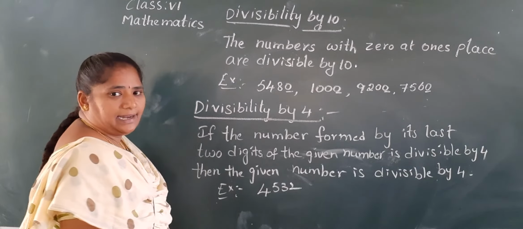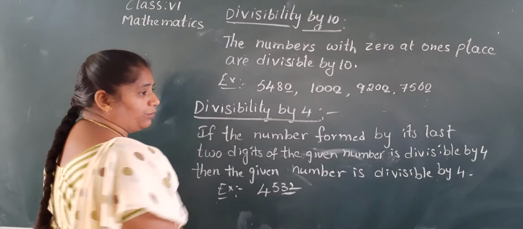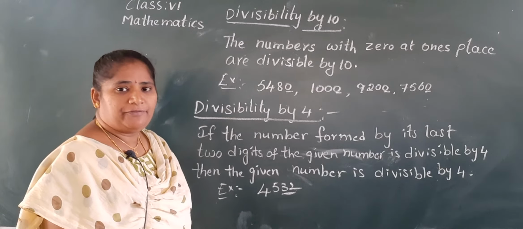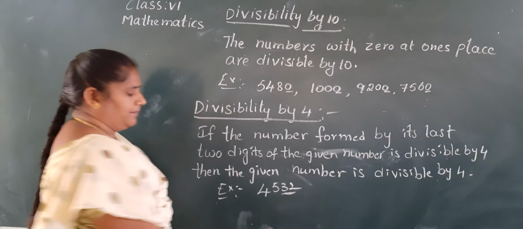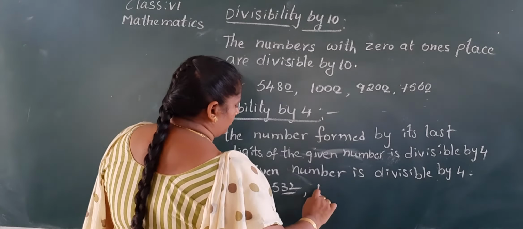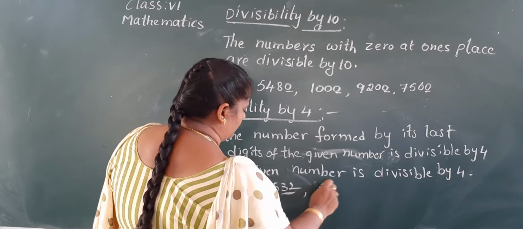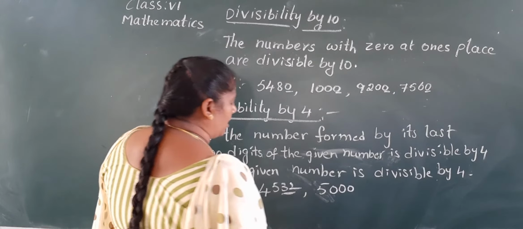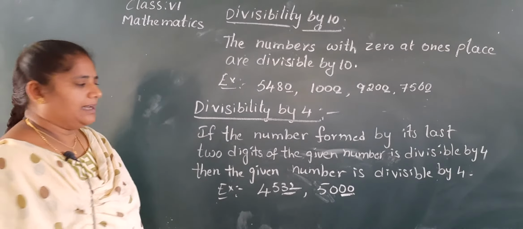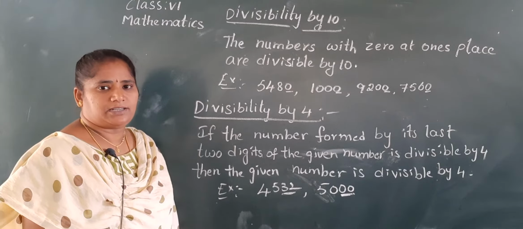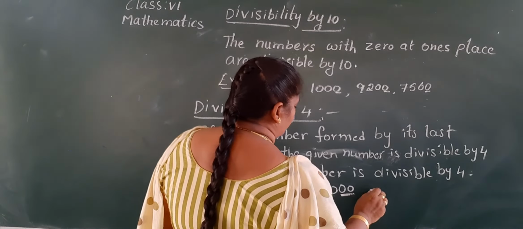4,532. Okay, Nana? Take this. What are the last two digits? Yes, 32. Yes, 32 is divisible by 4. 4 eights are 32. So it is divisible by 4. And if zeros are also there in the units and tens places, Nana, that is also divisible by 4. Okay, Nana? And next one.